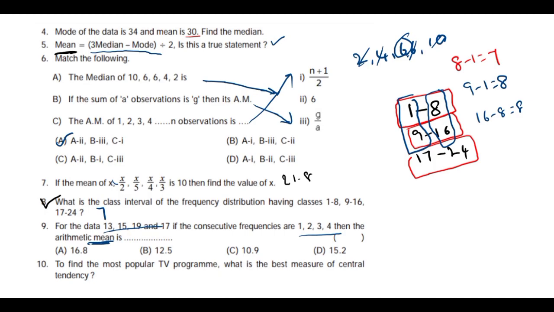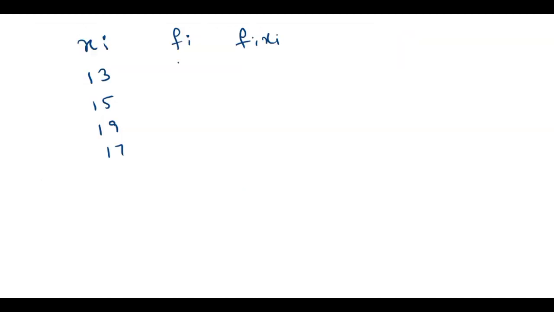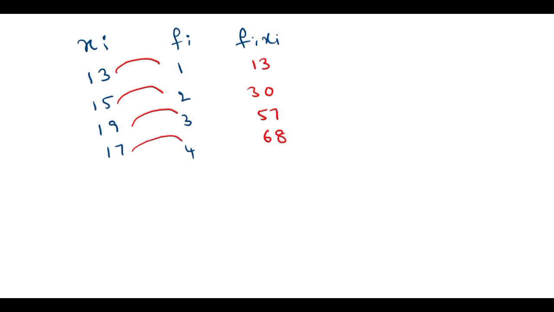And the frequencies are 1, 2, 3, 4. Now you can multiply both. 13 ones are 13, 15 twos are 30, 19 threes are 57, 17 fours are 68. Sigma fi is 10, and sigma fi xi is 168.